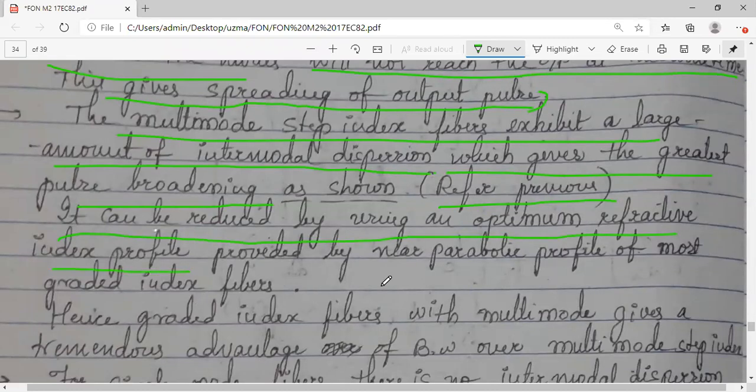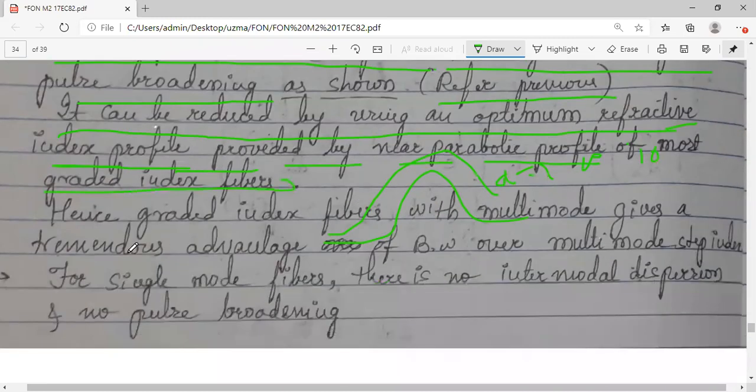We have seen different profiles when we discussed multimode step index and graded index fibers, the different shaped refractive index profiles, that is alpha values: alpha equal to 1, 2, infinity. By choosing the optimum profile value, we can go for a near parabolic profile, that is graded index fibers, and reduce this dispersion. Hence graded index multimode fibers give a tremendous advantage in bandwidth compared to step index. Graded index proves to be more advantageous.